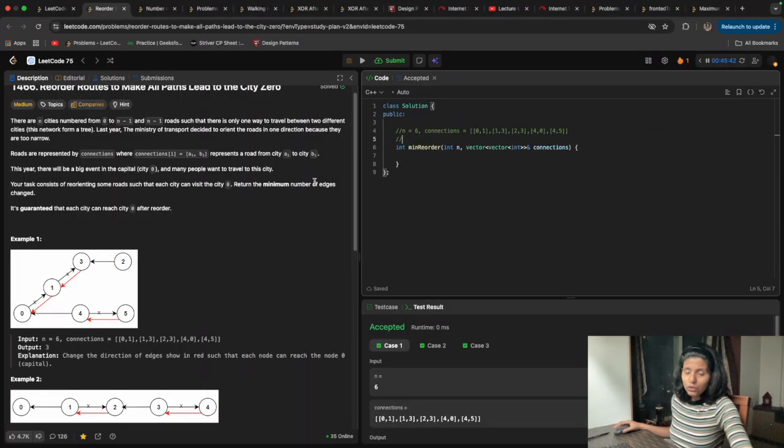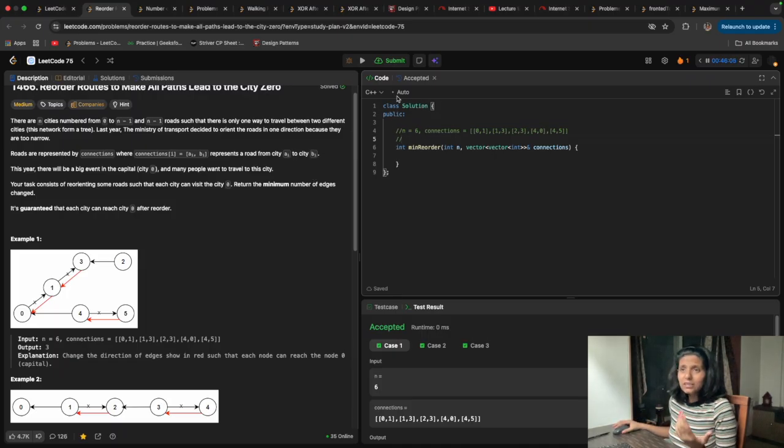So how do we recognize the direction of edges first? The things we need to find first are how we will find the direction of edges, and then how we can change the direction of those edges.